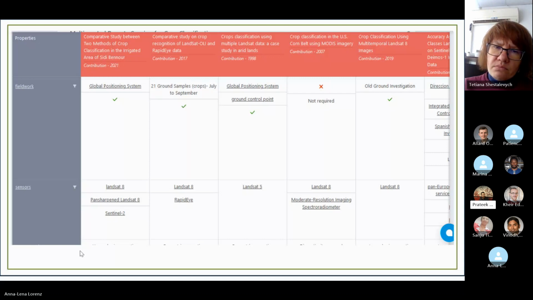So here you can see most of them use Landsat 8 and a few Landsat 5 and MODIS, the moderate resolution imaging spectrometer. So basically Landsat 5, 7, 8, 9 is a series by the US, and it's a very wonderful series which gives a lot of freedom to a remote sensing person. It's called the lifeline of the remote sensing person, to rely on these data sets and give some good results to policymakers.